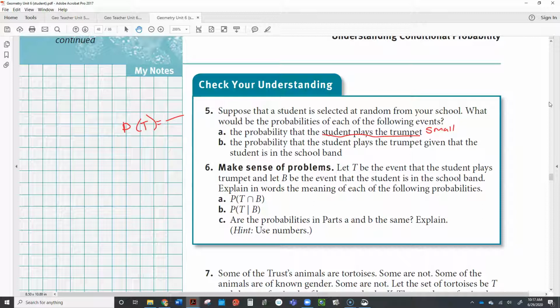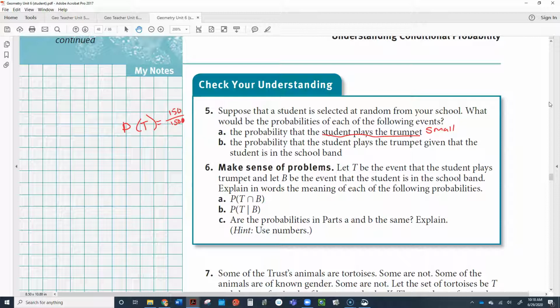But if you go to one of the bigger schools like Southwest High School or O.D. Wyatt or Pascal, then you've got a number down here that's in the thousands, like 1,500 kids, something like that. That's a big number to have on bottom. And the number of kids that play trumpet is going to be, I don't know, maybe in the hundreds. Let's just say 150. So this is going to be a really small number.